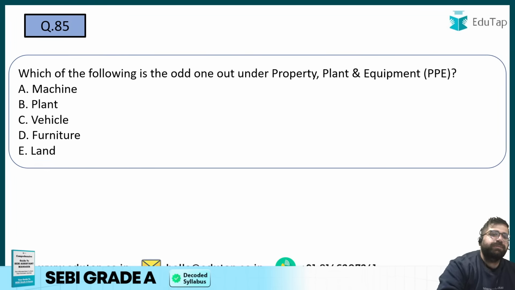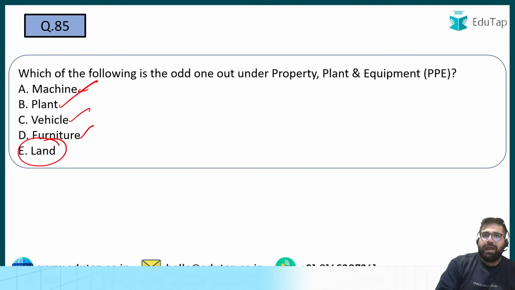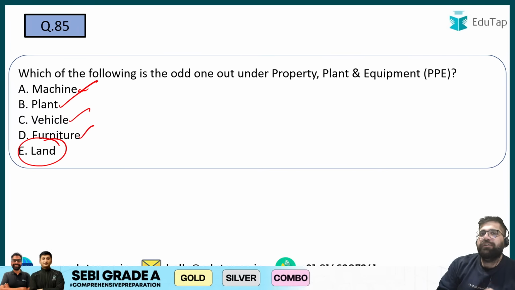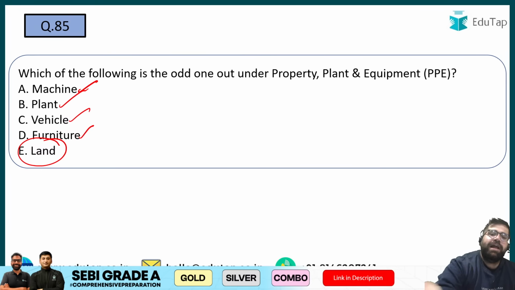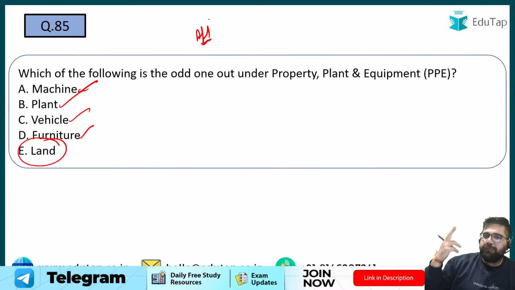I can depreciate machine. I can depreciate plant, vehicle, furniture, but can I depreciate land? Have you seen the value of land going down? No, right? The value of land always appreciates. Although theoretically, yes, it can go down, but if odd one out comes, then definitely land will stand the correct answer. All these are fixed assets, by the way, right?